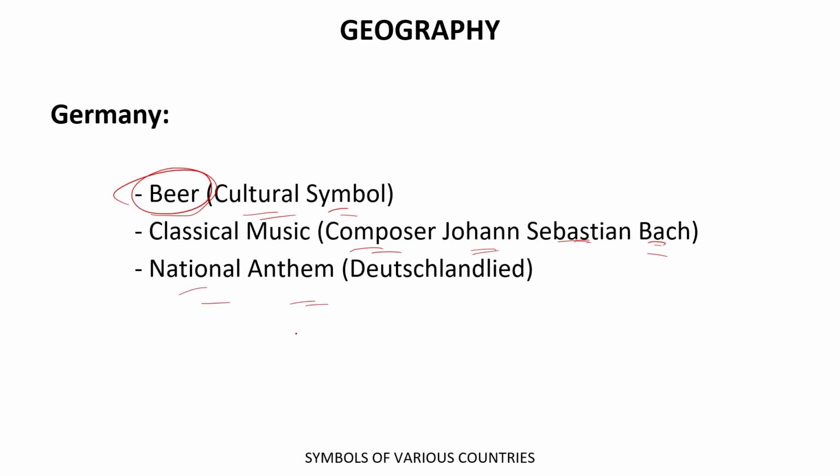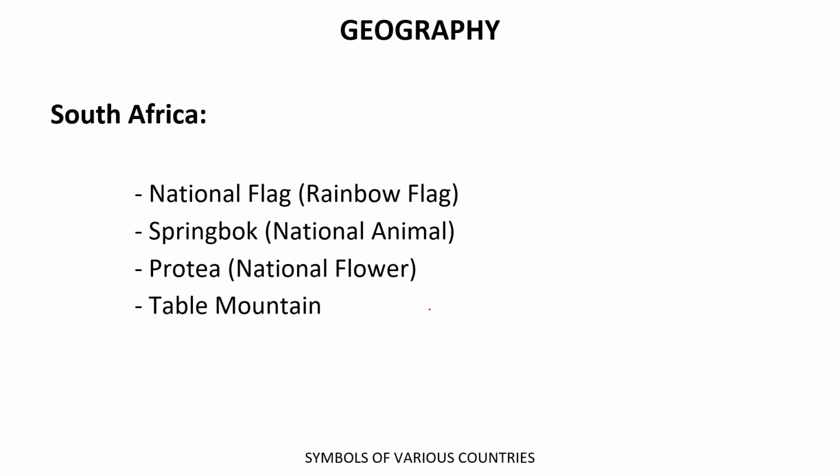And the national anthem of Germany is Deutsches Landlied. There again may be a problem with the pronunciation because I do not know the German language very well. But I can tell you it stands for Deutsches Landlied, which is the national anthem of Germany. Okay. Thereafter, we have South Africa. The national flag of South Africa is the rainbow flag. The national animal of South Africa is the springbok.